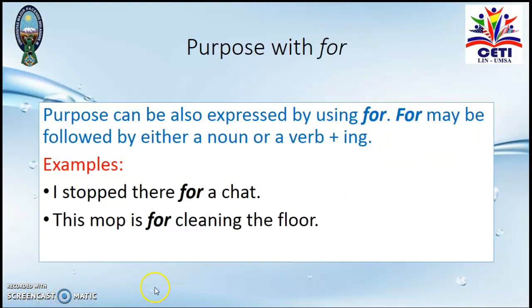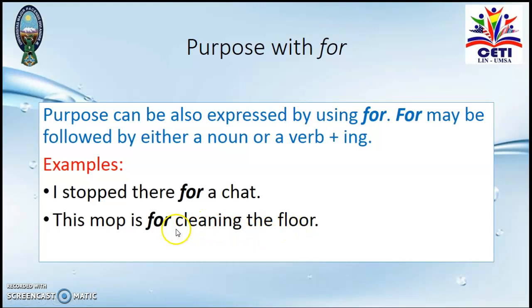Purpose with for. Purpose can also be expressed using for, this word F-O-R. For may be followed by either a noun or a verb plus ing. For example, I stopped there for a chat. A chat is a noun. Or you can say this mop is for cleaning the floor.